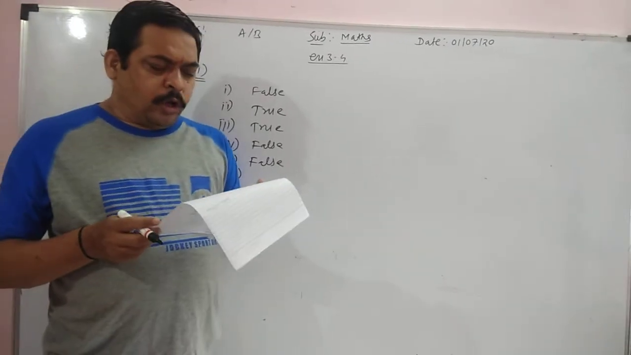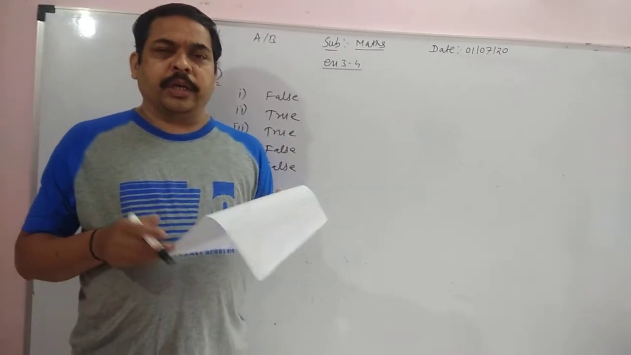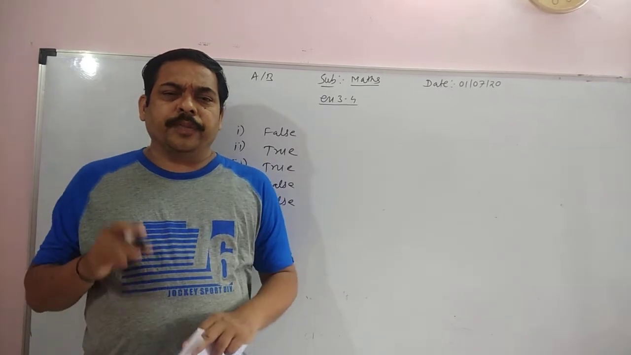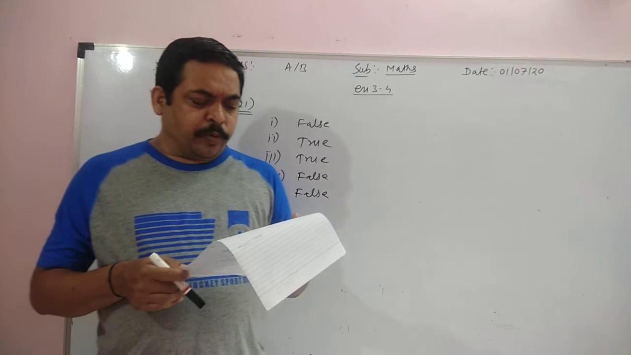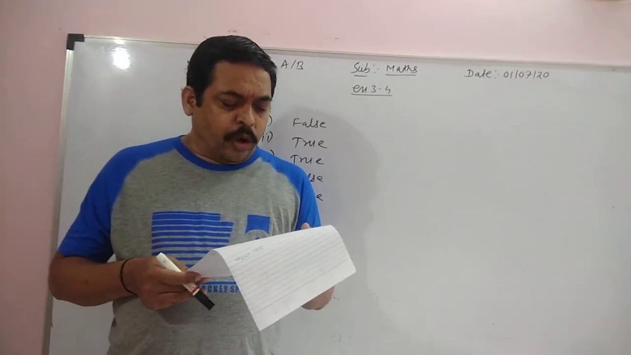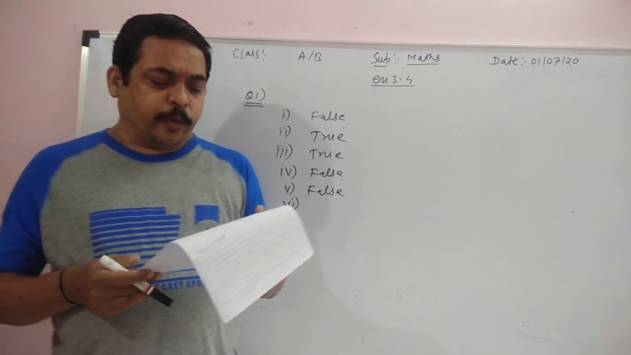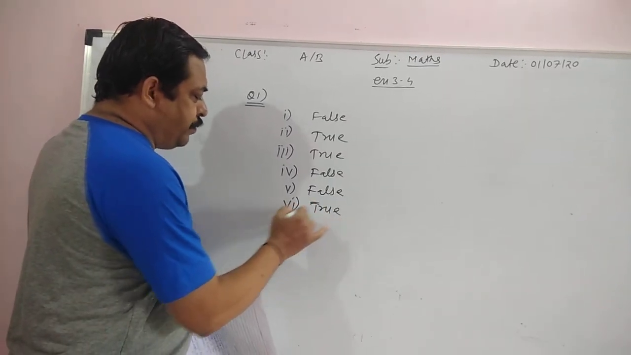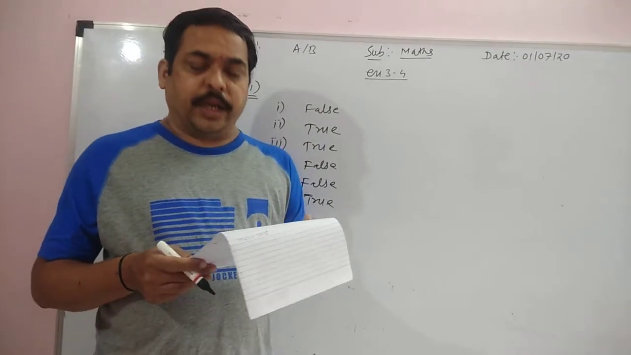Next, all rhombuses are kites. Which quadrilateral is said to be a kite? If two consecutive sides are equal, then it is said to be a kite. And in a rhombus, all sides are congruent, meaning all sides are equal, meaning the two consecutive sides are equal. Therefore, it is true. Statement number 6, that all rhombuses are kites, is true.